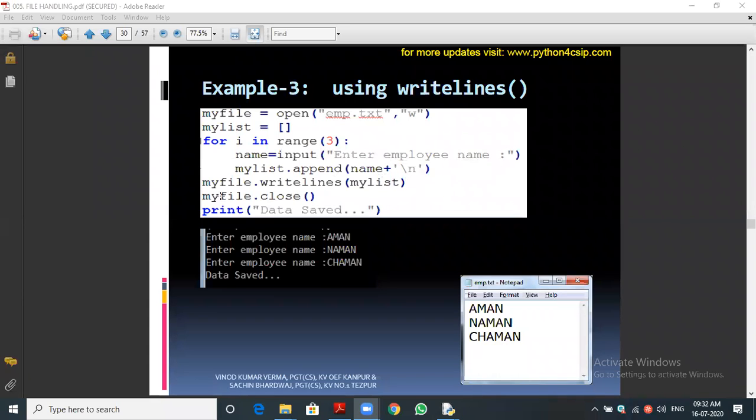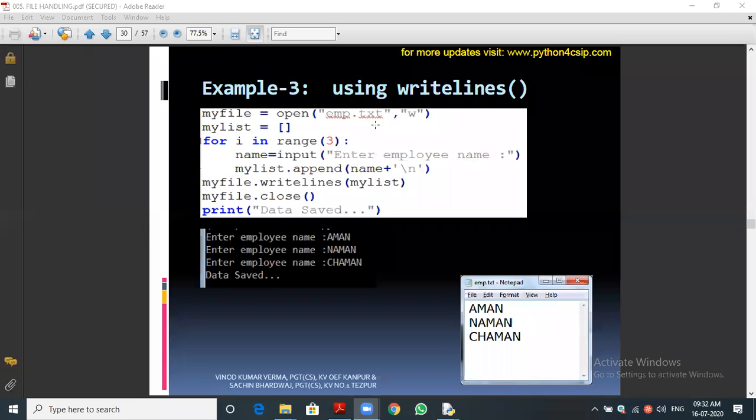Then the next line, you can see, is outside the loop. My file, by using the file object, my file dot writelines. Writelines from where? From the list. What is my list? It's a list. The list contains the 3 names one by one, and these are 3 lines. Aman is the first line, Naman is the second line, and Chaman is the third line. The 3 names in separate lines. So all the lines will be written into the file using the file object. Then finally we are closing the file and giving a print statement.